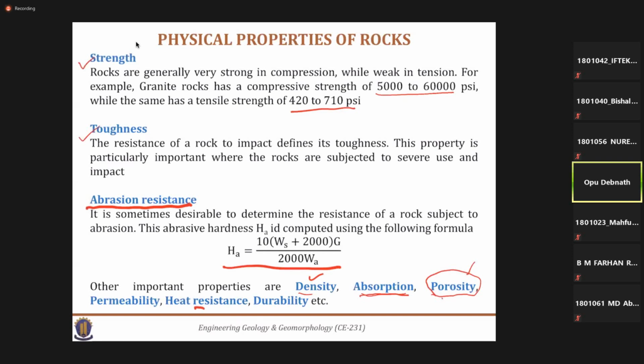The next one is heat resistance. Heat resistance is nothing but the insulation property. As I mentioned earlier, lightweight aggregates are very light and have higher voids, so they will transmit less heat. That means if you use this rock in construction or any other process, you will get a heat resistive element. And the last one is durability, that is, how it holds up when exposed to nature or a corrosive environment. So this is its indication.